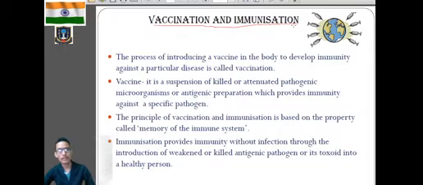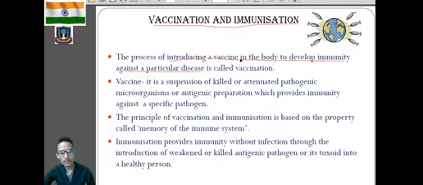Before that, all of us have gone through the process of vaccination in order to develop immunity against a particular disease. So what do you mean by vaccination? Vaccination is the process where we introduce a vaccine in the body of an individual in order to develop immunity against a particular disease or against a particular pathogen.